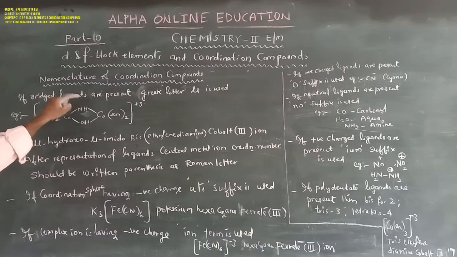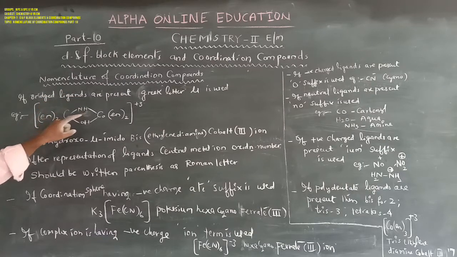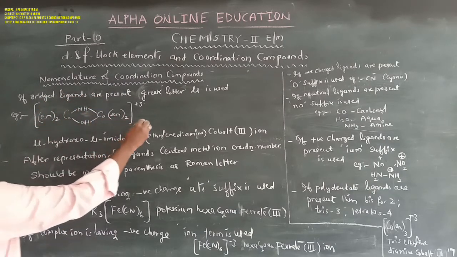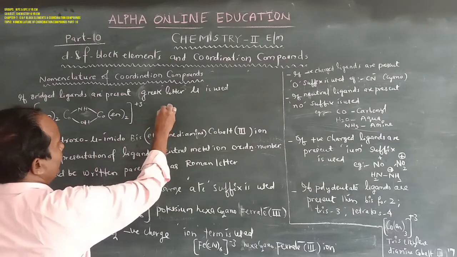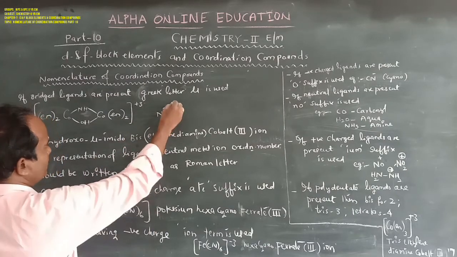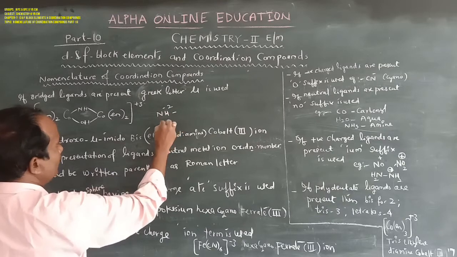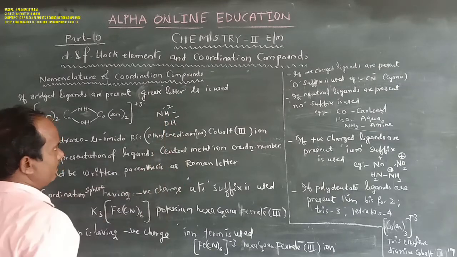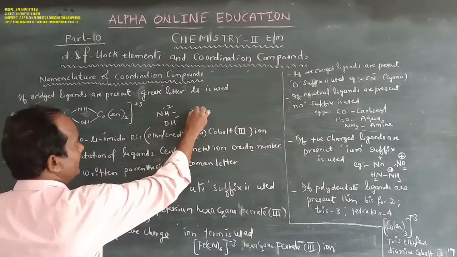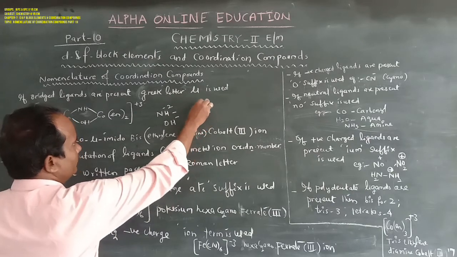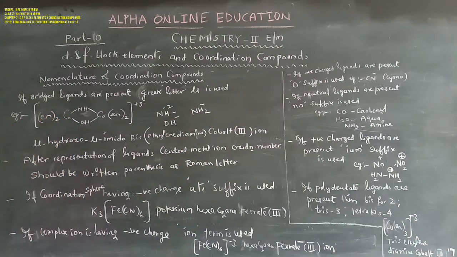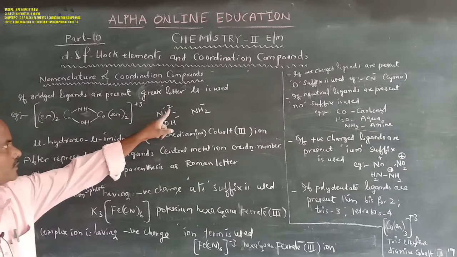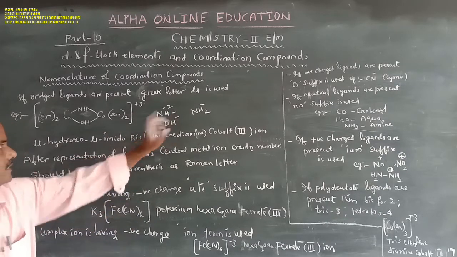NH minus 2 is the imido ligand. NH2 minus is amido, NH minus 2 is imido, OH minus is hydroxo.